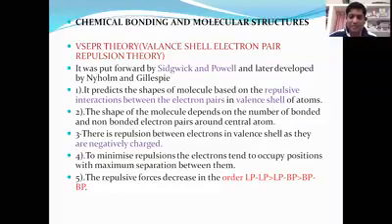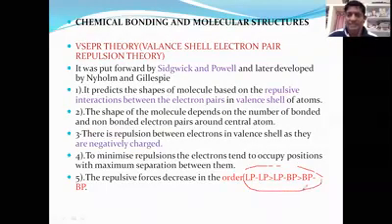But because of these types of repulsive forces, and because these pairs are identified in the valence shell, the outermost shell containing the electrons, one bonded and the other non-bonded. The types of repulsive forces are lone pair with lone pair, lone pair with bond pair, and bond pair with bond pair.